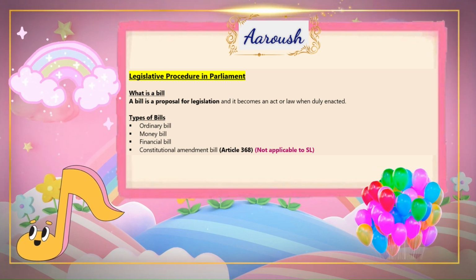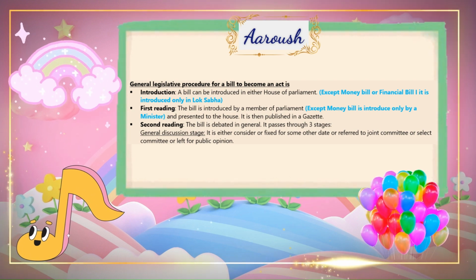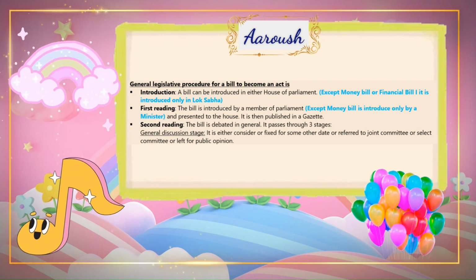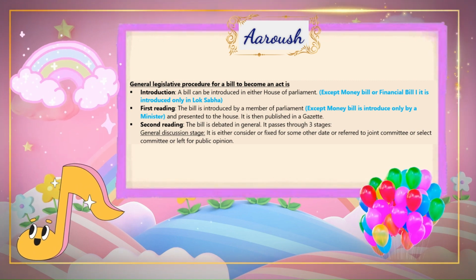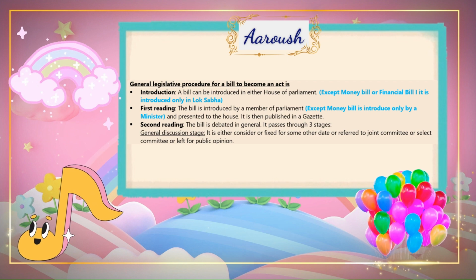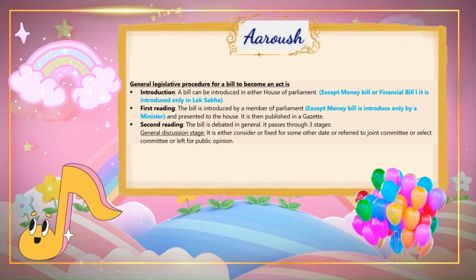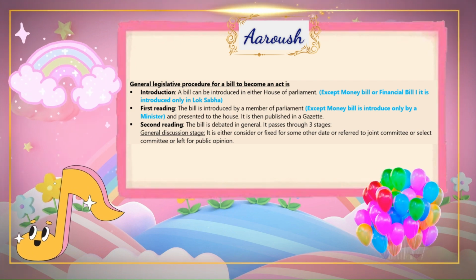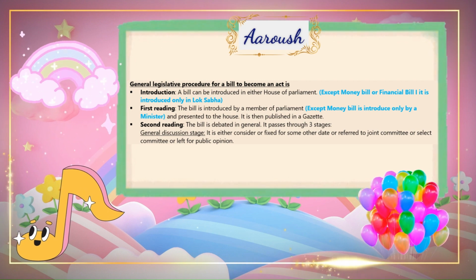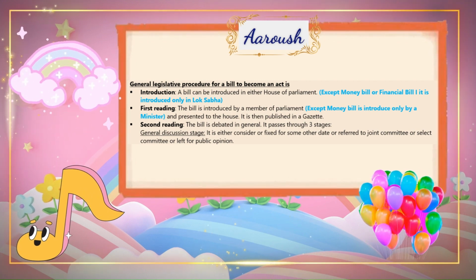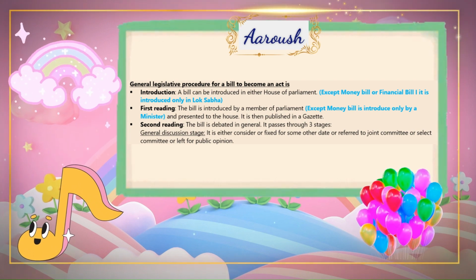General legislative procedure for a bill to become an act is as follows. Introduction. A bill can be introduced in either House of Parliament, except a Money Bill or Financial Bill I, which is introduced only in Lok Sabha. First reading. The bill is introduced by a Member of Parliament, except a Money Bill, which is introduced only by a minister, and presented to the House. It is then published in a gazette. Second reading. The bill is debated in general.